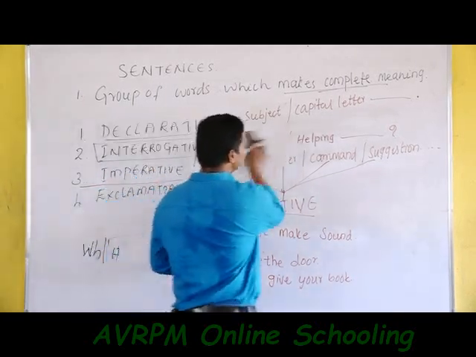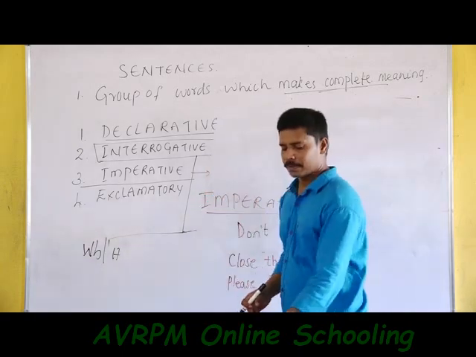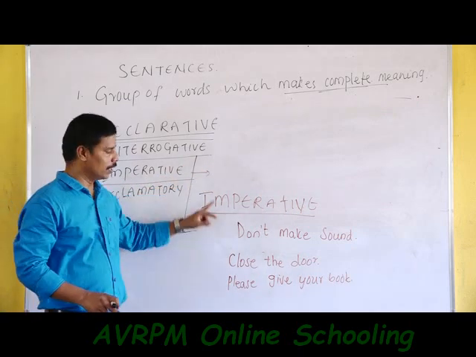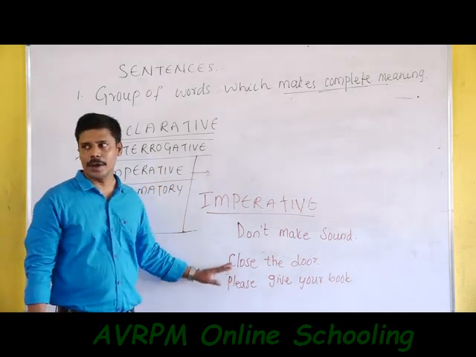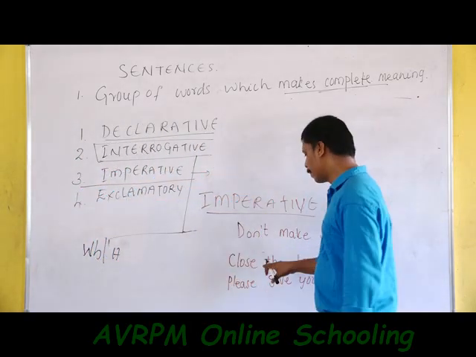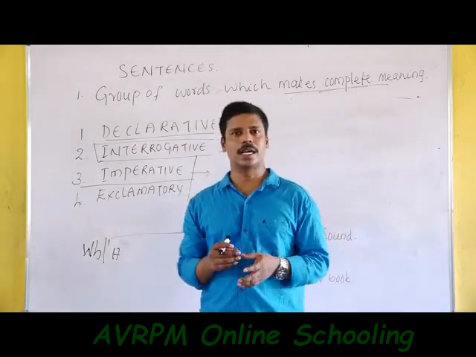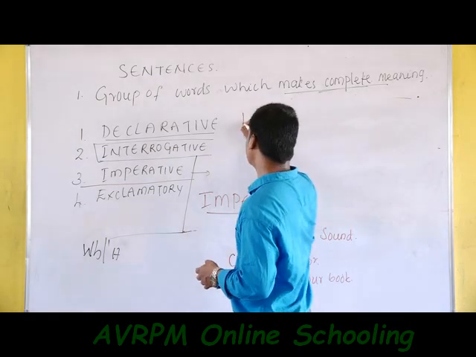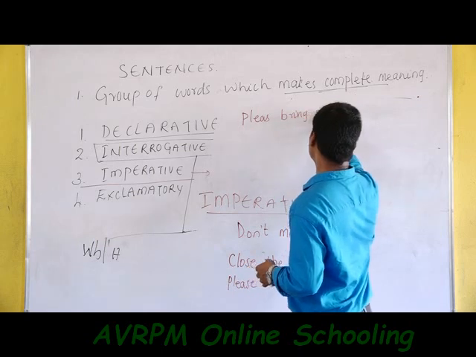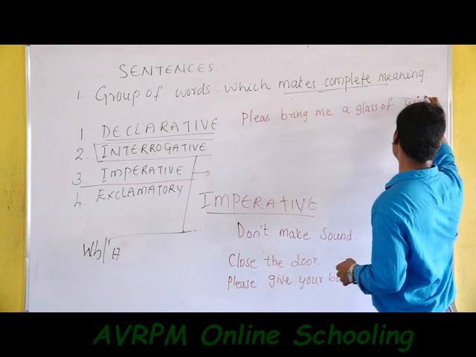Look here. We already learned that an imperative sentence is a command, request, suggestion, advice and order. Now if you want to suggest something to somebody, or ask a person to get a glass of water, we can use, please bring me a glass of water.